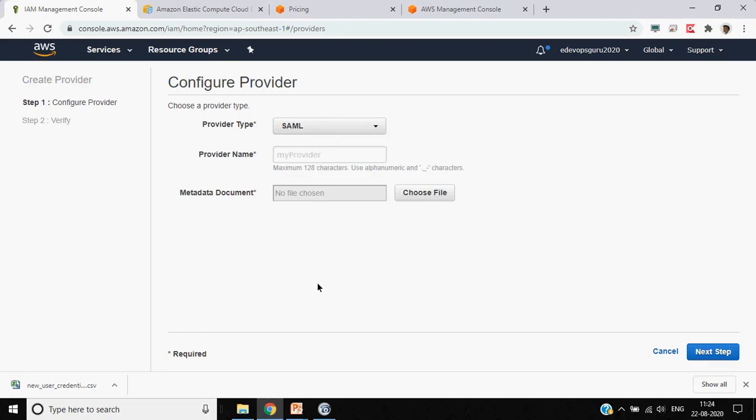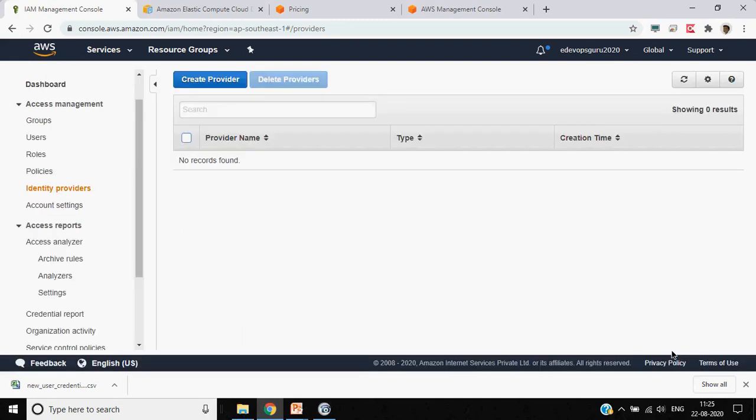So it is there, but to be very frank, I have not used it. I have not even integrated many of the identity providers. Only one provider I integrated, I think it was OpenID Connect. That was all a long time back. But if you have a use case, let me know, maybe we can discuss it offline. I'm just trying to explain to you these are the different options available on the IAM side.